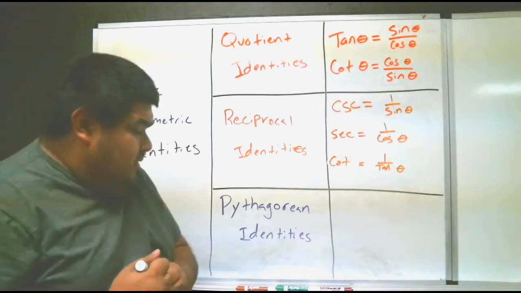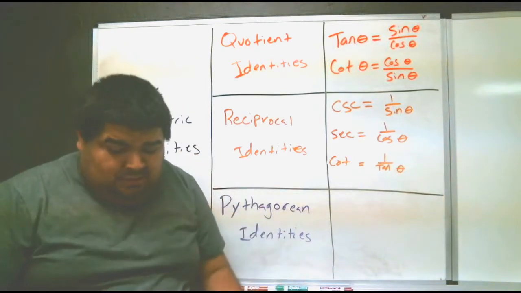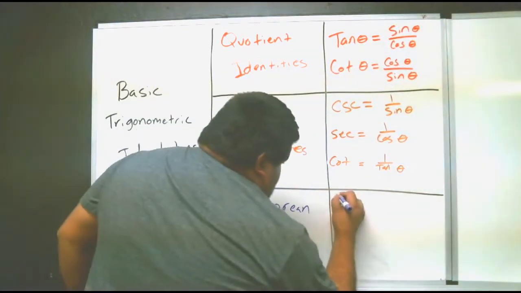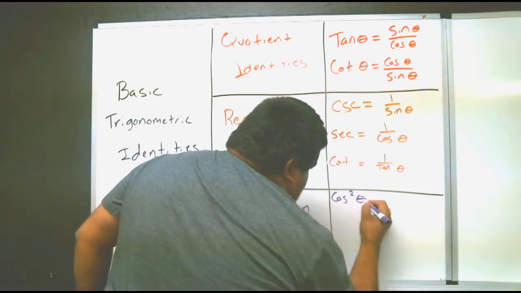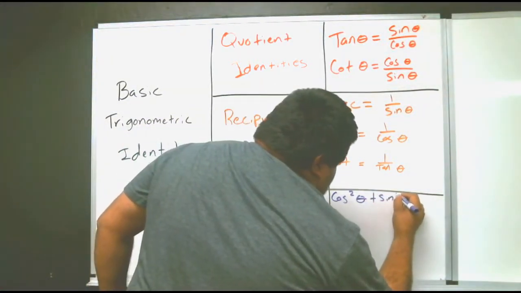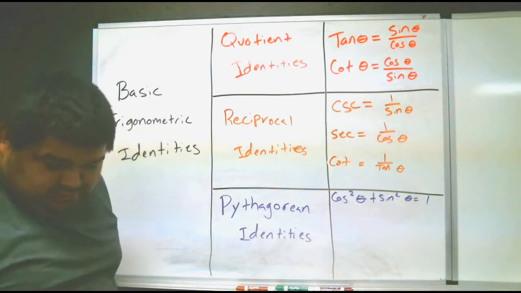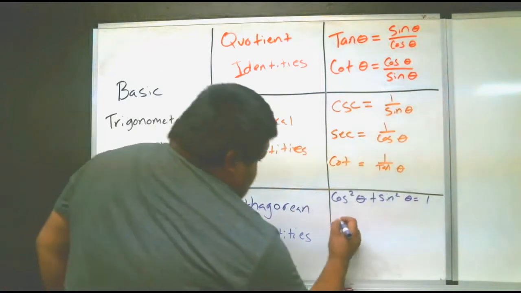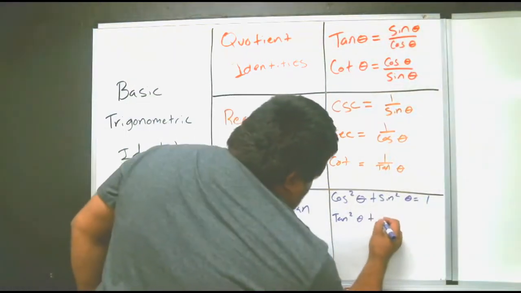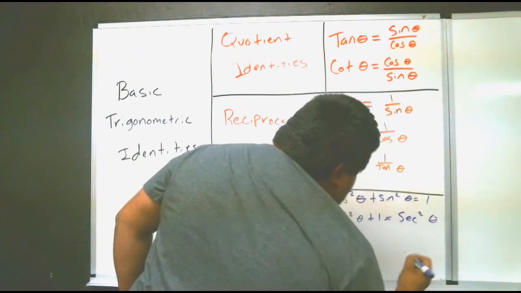For Pythagorean identities, this is a little more complicated, a little more complex. We have cosine squared theta plus sine squared theta equals 1. We have tangent squared theta plus 1 equals secant squared theta.